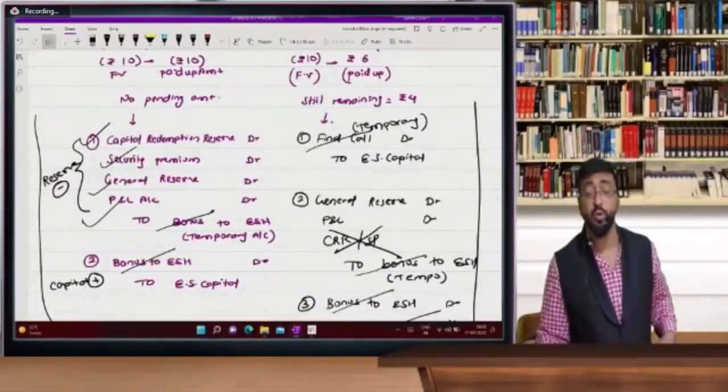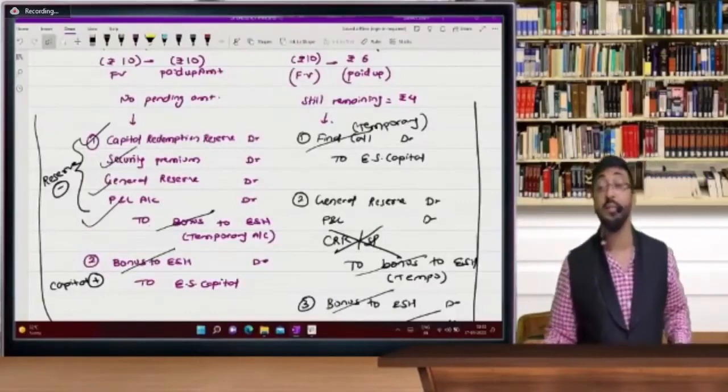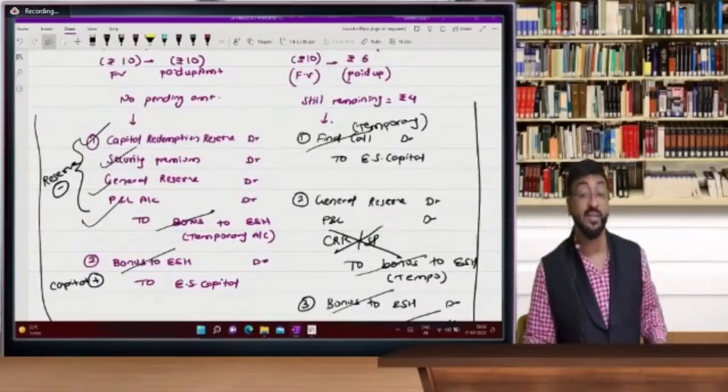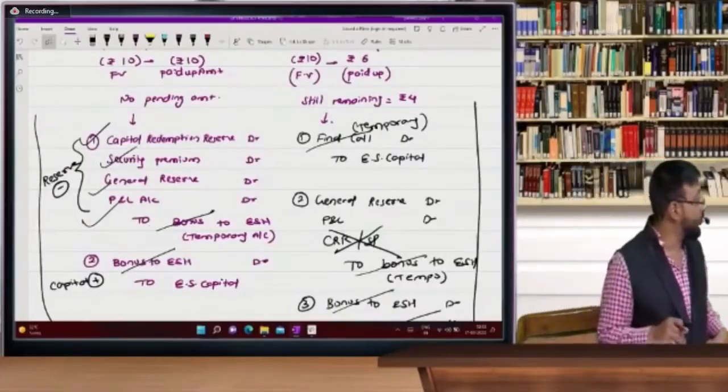And I'm going to revise it now. What is the SEBI guideline? SEBI guideline. Yes, I will explain it.